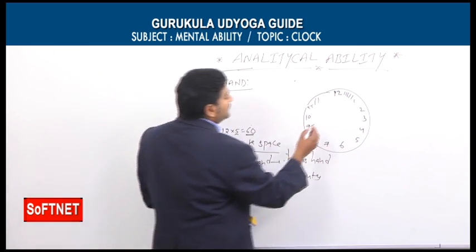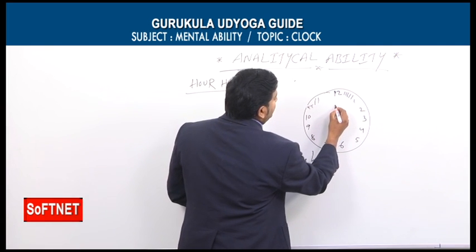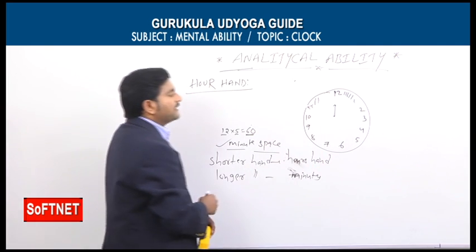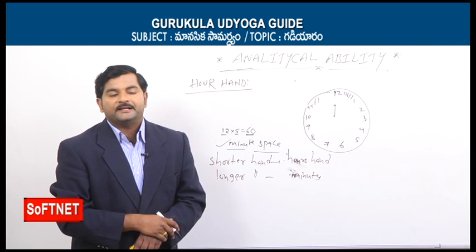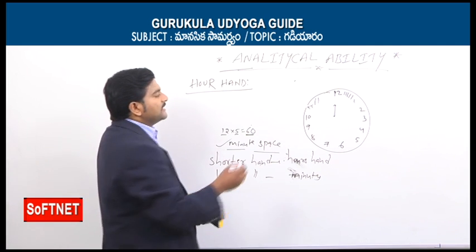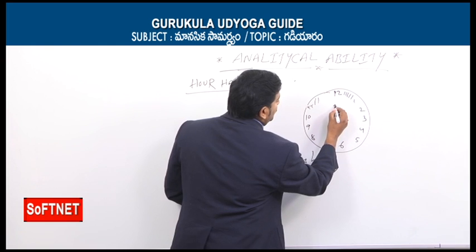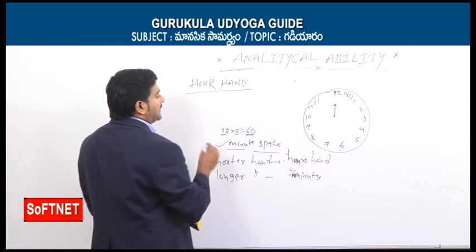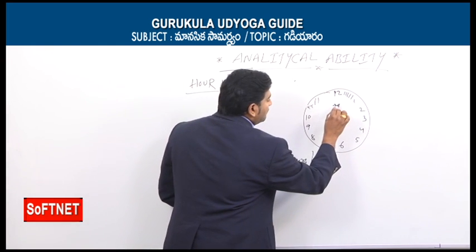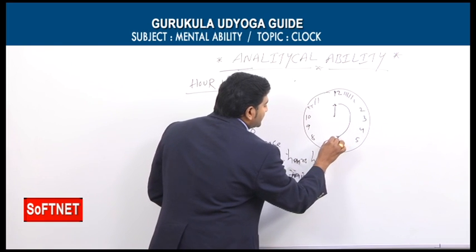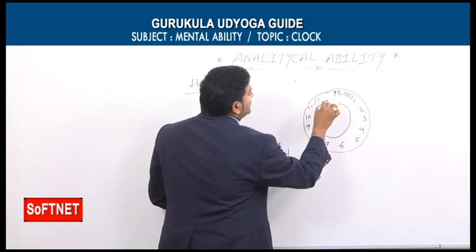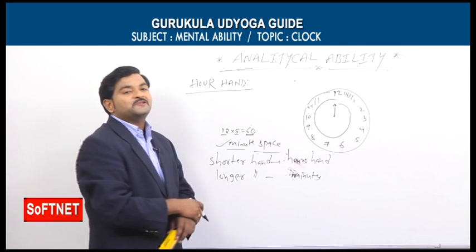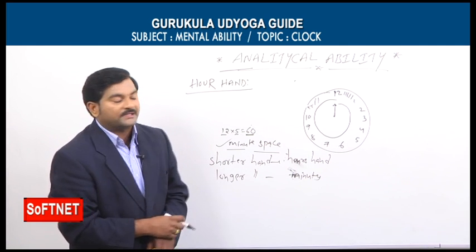Now for example, think that this is the hours hand. The hours hand is located at 12, in the sense the hours hand is located at 12 noon. This shorter hand is called the hour hand. For example, this hour hand is rotating, and again comes to the 12th place only.